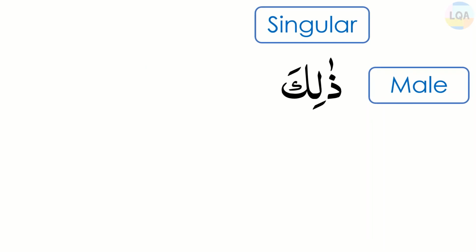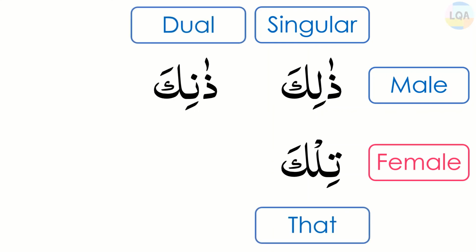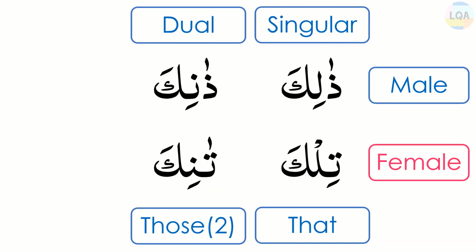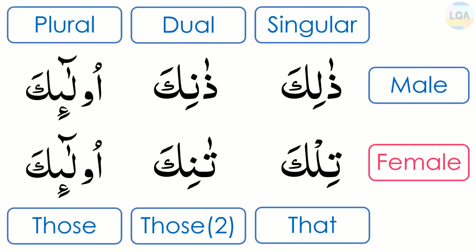So these are the pointers used in far distance. Zalika and tilka are translated as that. Zanika and tanika are translated as those two. Ulaika and ulaika will be translated as those.